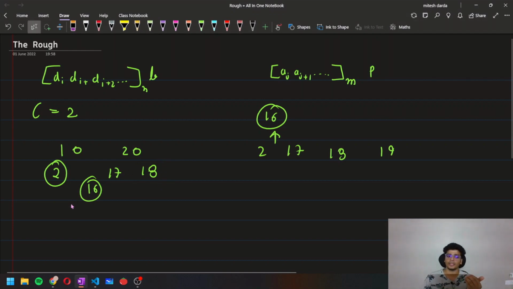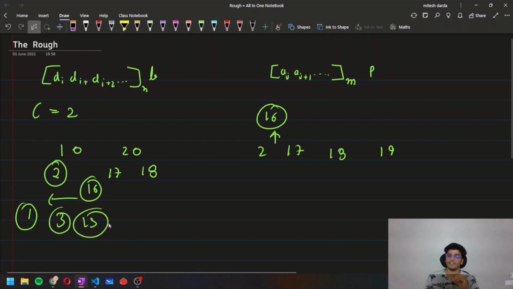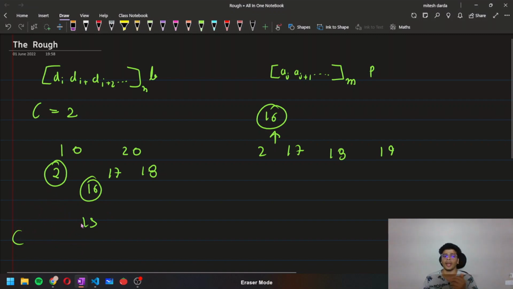Other answers could be numbers which are less than 16 and not equal to 2. So 1 is a time, 3 is a time, 15 is a time. But we do not choose these because we want the time to be maximized. So in this case, 16 is the maximum. And also we cannot arrive at 17 because some other person is already arriving at time 17.